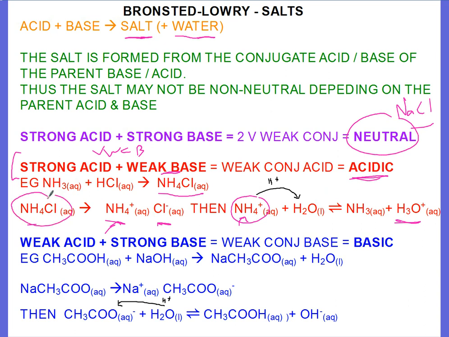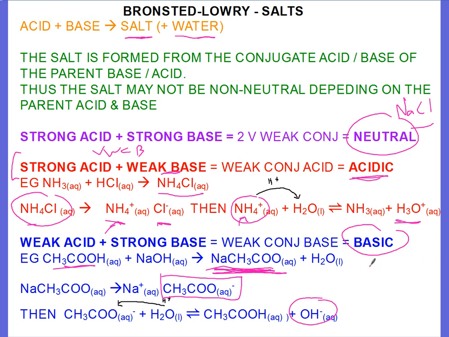A similar situation happens if you mix a weak acid and a strong base in neutralization, because the weak acid is going to have a weak conjugate base, and the strong base is going to have a very weak conjugate acid, so overall that salt's going to be basic. Let's look at the example of acetic acid reacting with sodium hydroxide. The salt we're going to produce is sodium acetate, and that acetate ion is the weak conjugate base of acetic acid. So when sodium acetate dissolves in water, it's going to produce that acetate ion, or ethanoate ion if you want to call it that. Once it's free in water, that ethanoate ion can accept protons from water, producing hydroxide ions. Because sodium acetate contains that weakly basic acetate ion, the whole salt is basic.